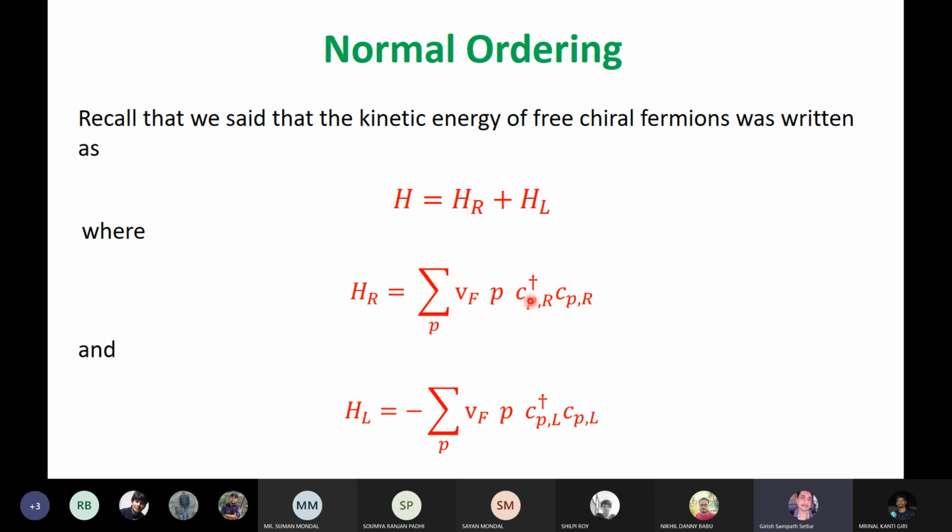It's intuitively nice and easy to understand because after all, what is Vf into P? It's the energy of the right mover. And what is C dagger P C P? It's the number of fermion right movers with momentum P. And you're summing over all the momentum. So that's understandably the energy. But then this acting on the ground state is minus infinity, and that's not something you want.